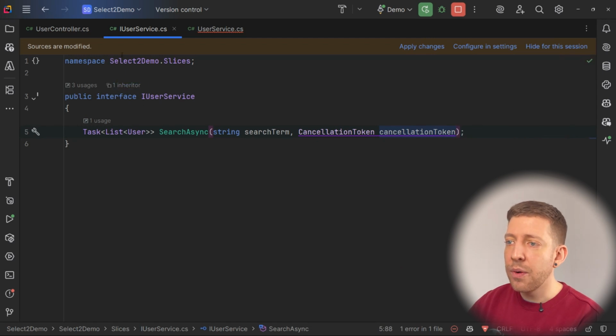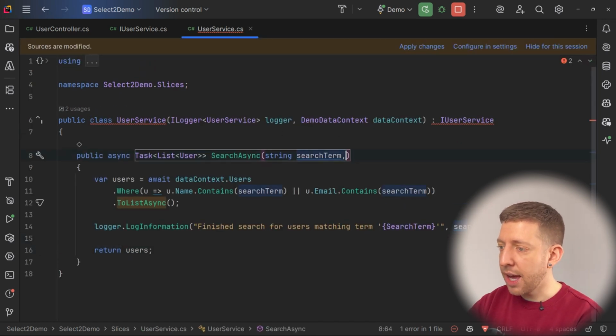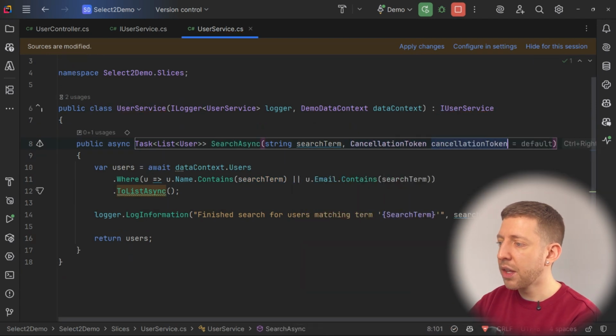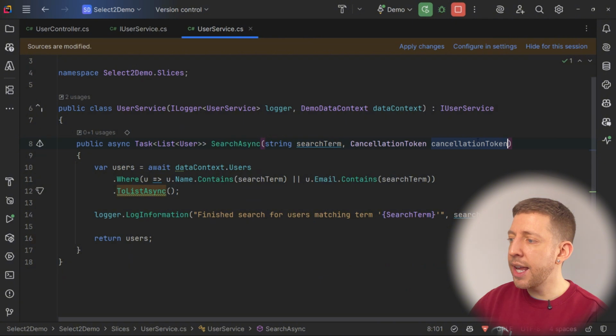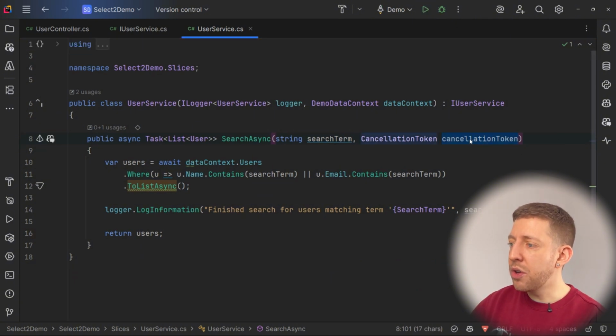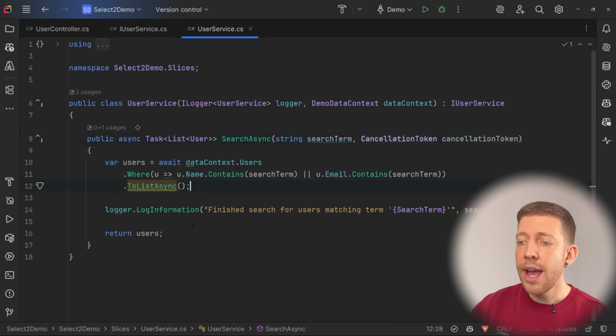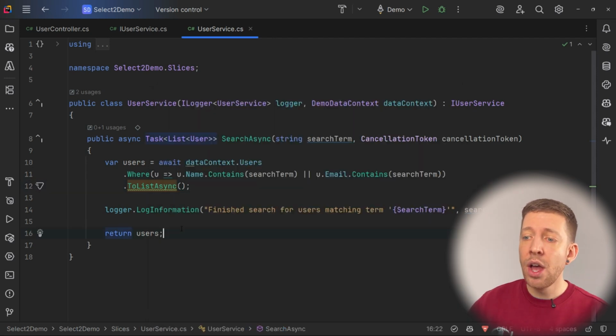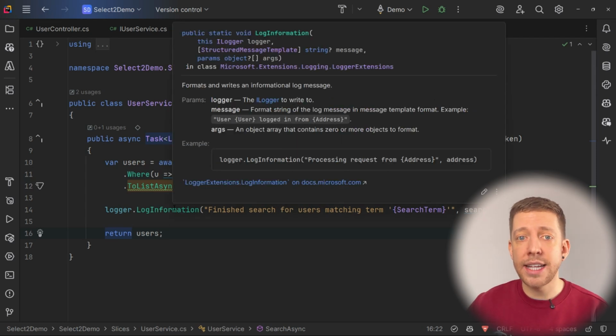And then in our user service, I'm going to add that as well. Okay, and then in here, I'm now going to use this cancellation token to pass to our ToListAsync. And you can see that Rider's actually highlighting that for me. If we go over to it, we can see it says method has overload with cancellation support, meaning that we can use it as ToListAsync as we are now.